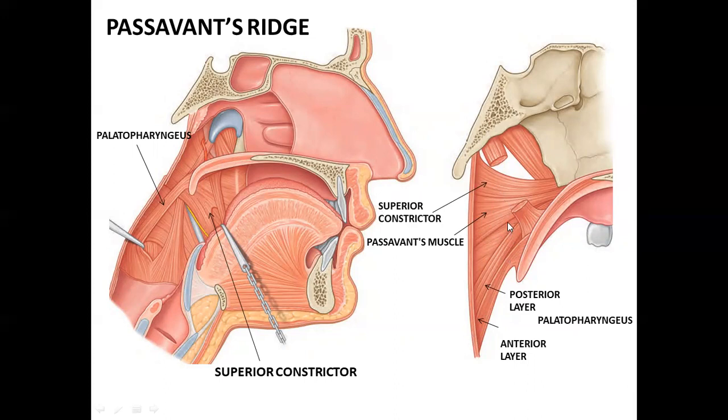Normally it is going downwards, but these move horizontally and form a U-shaped loop here, present in the posterior part of the pharynx. Okay? These fibers forming a loop with the superior constrictor make a complete U-shaped loop all around. Now this U-shaped loop is pulled forward when you swallow. So it forms a ridge, that is known as Passavant's ridge. Okay? Now what happens is during swallowing, this pharyngeal isthmus here is closed by the elevation of the soft palate, right?